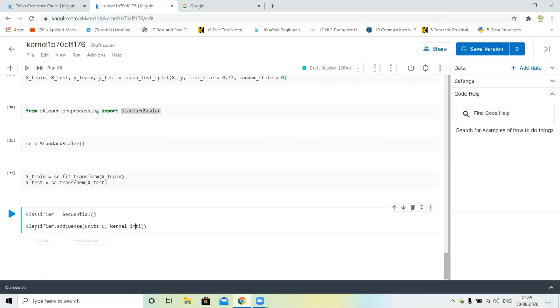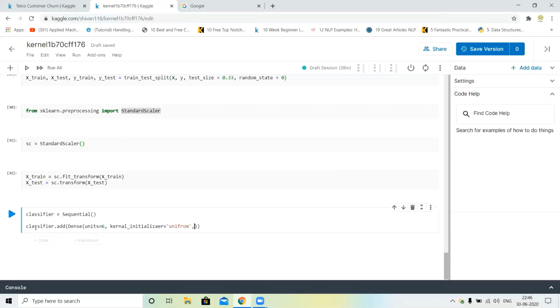Kernel initializer, uniform. We will discuss He uniform and others. Okay, so in this layer we will use the uniform initializer.